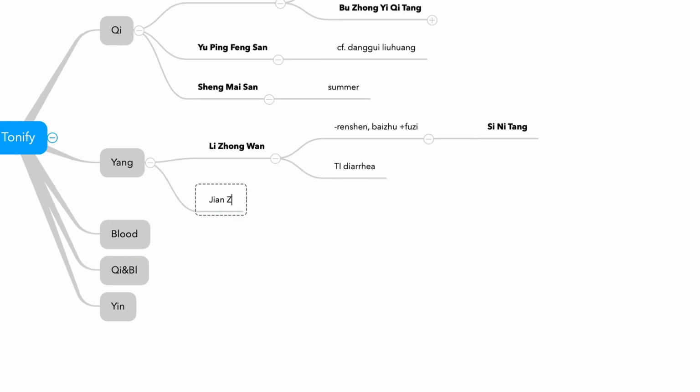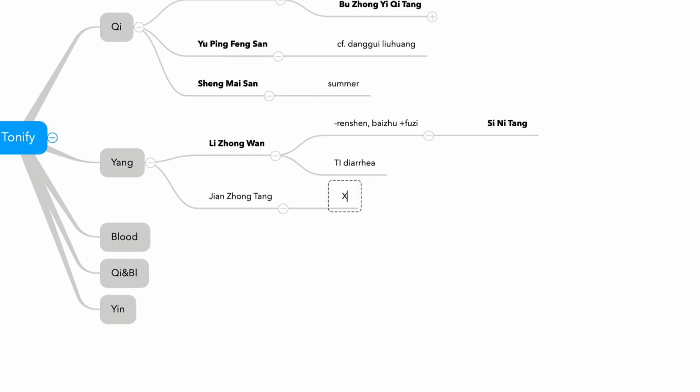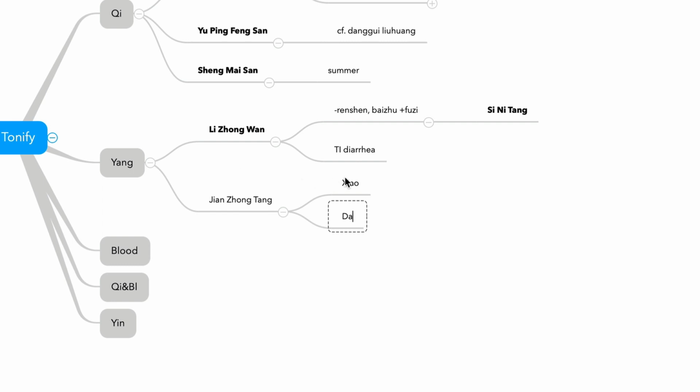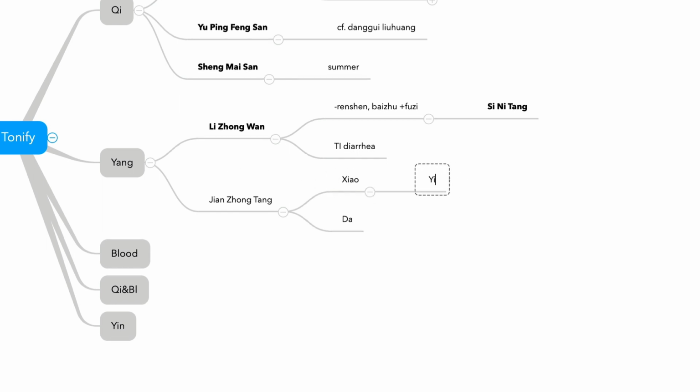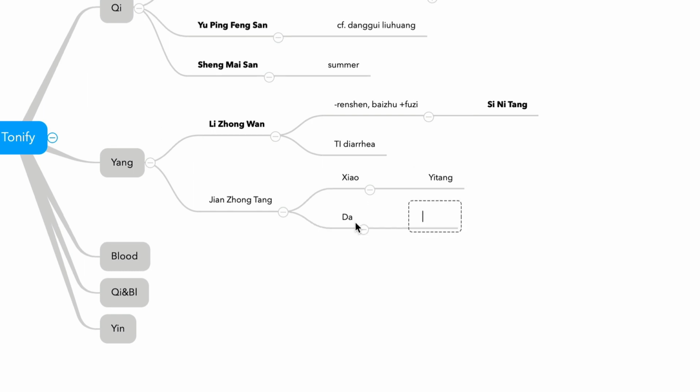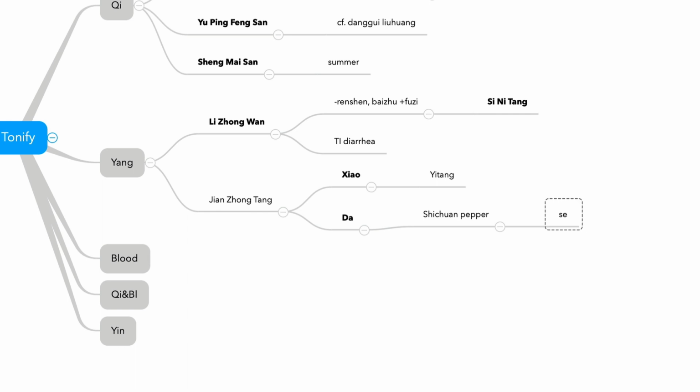Zi An Zhong Tang, Xiao Jian Zhong Tang, and Da Jian Zhong Tang. In Xiao Jian Zhong Tang, Yi Tang is the king herb. And in Da Jian Zhong Tang, Sichuan pepper is the king herb. This is for stomach pain, both of them. Da Jian Zhong Tang is for severe external heat, external cold, severe excess cold. Both treat abdominal pain.